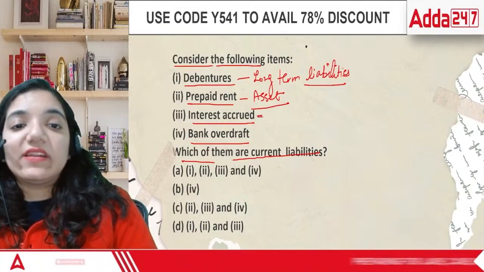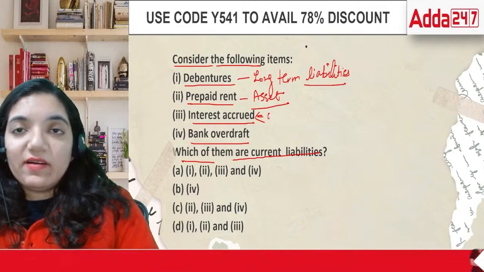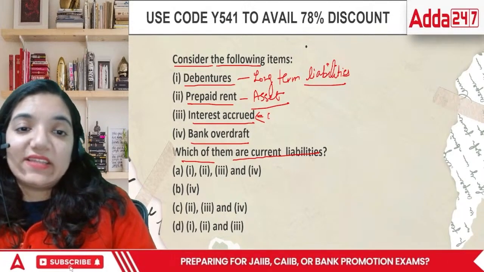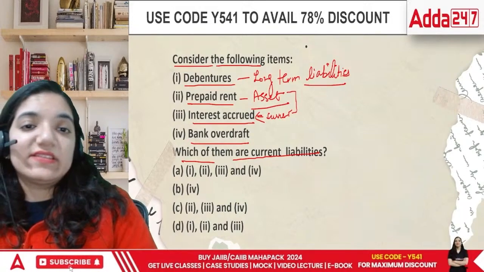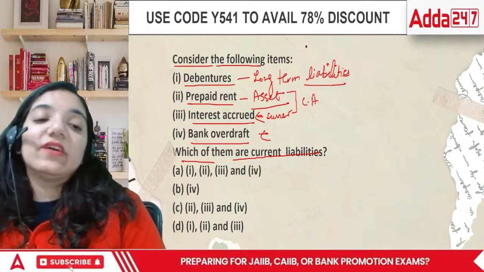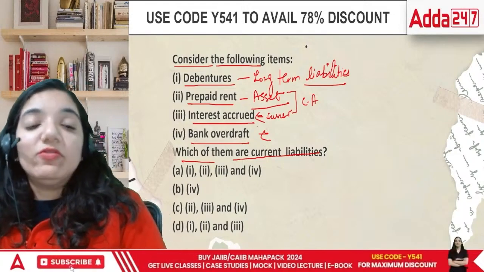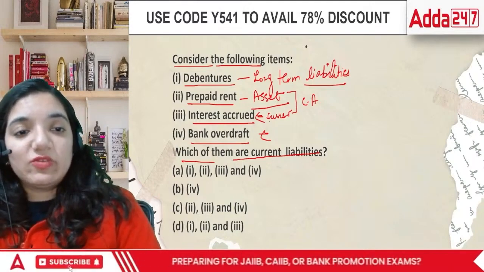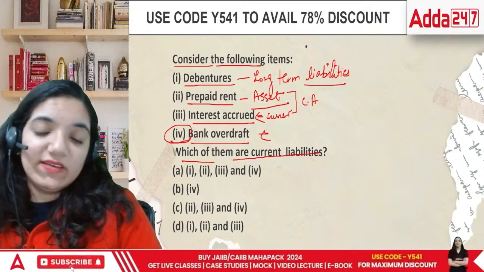Then comes the interest accrued. Accrued interest is basically our money that someone else is supposed to pay to us. This is an asset, and that too a current asset. Both of these are current assets. Then last is bank overdraft. Bank overdraft means money which I overdraw from the bank and I have to give it back to the bank in a short period. That is why this would be considered a current liability.